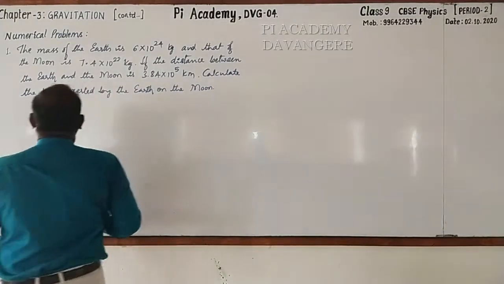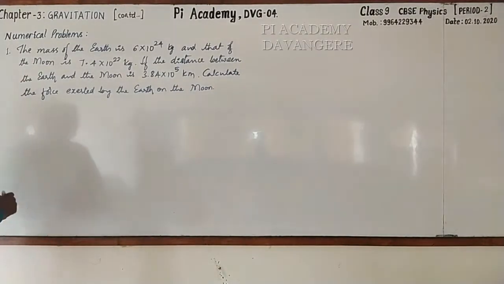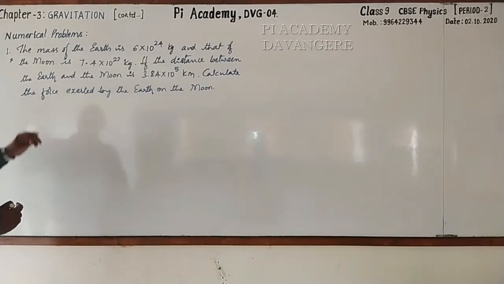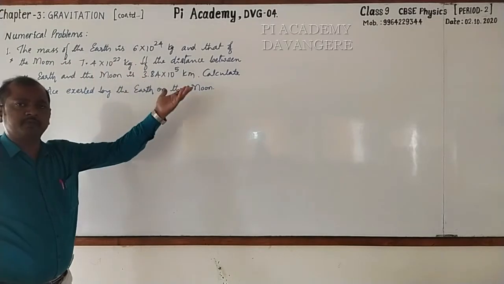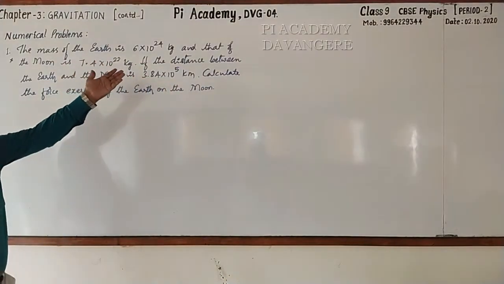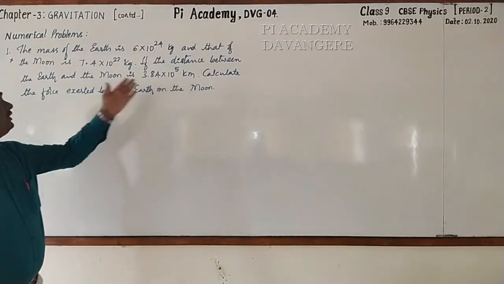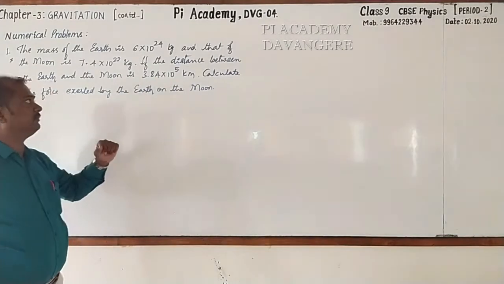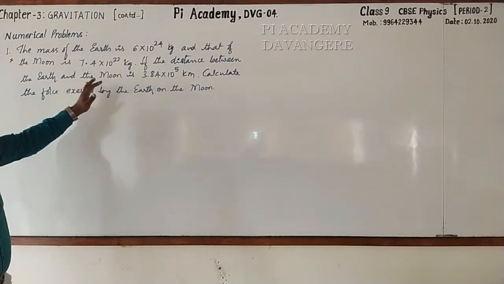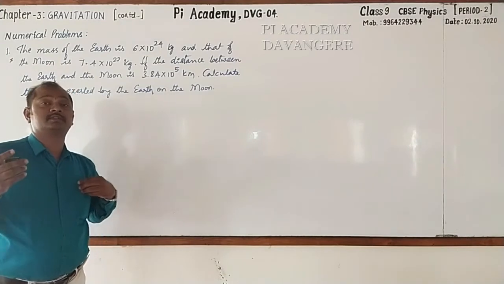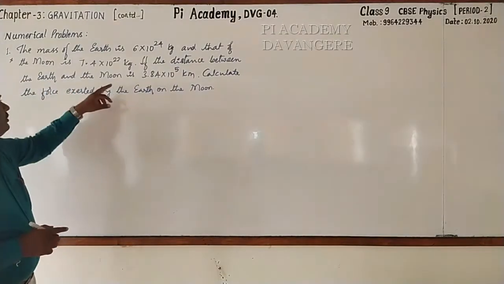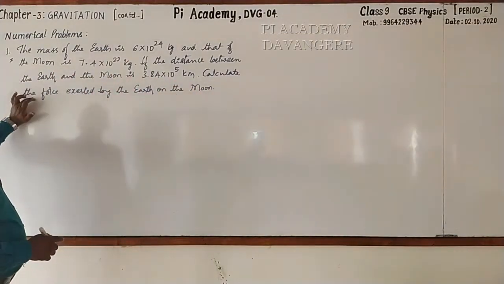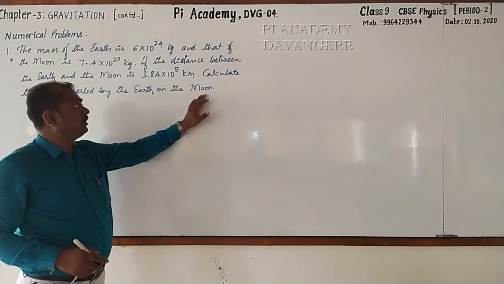Dear students, here I have taken the first numerical problem. Please go through this. It is an important one. The statement is: the mass of the earth, we are very familiar with that, is 6 into 10 raised to the power 24 kg, and that of the moon is 7.4 into 10 raised to the power 22 kg. If the distance between earth and the moon, that is also familiar to us, is 3,84,000, that can be written as 3.84 into 10 raised to the power 5 kilometer, we should calculate the force exerted by the earth on the moon.